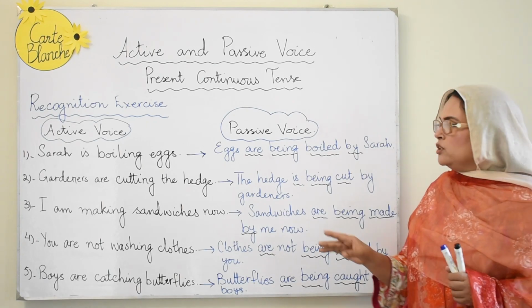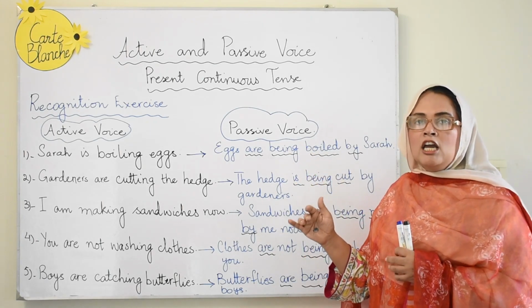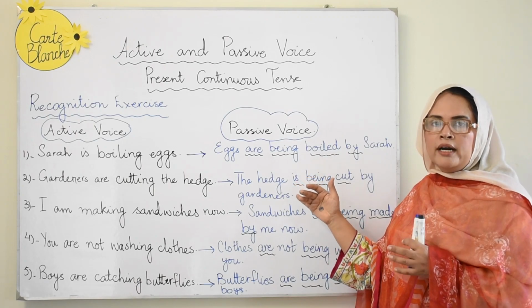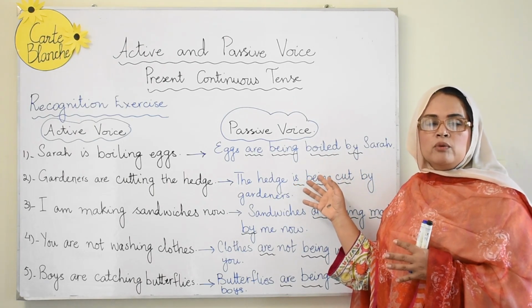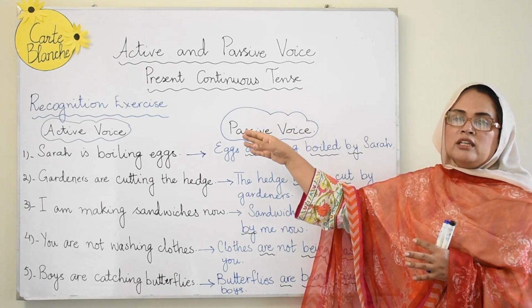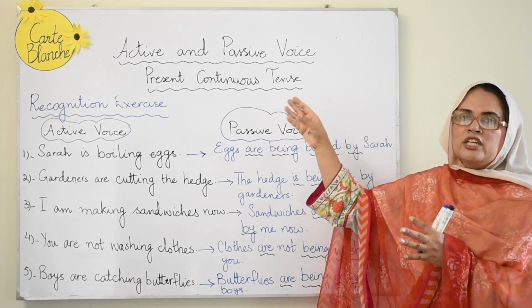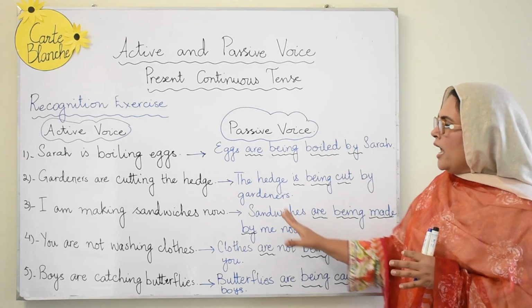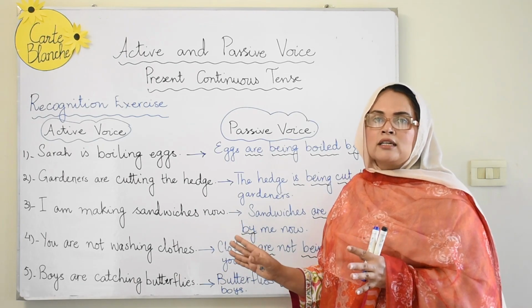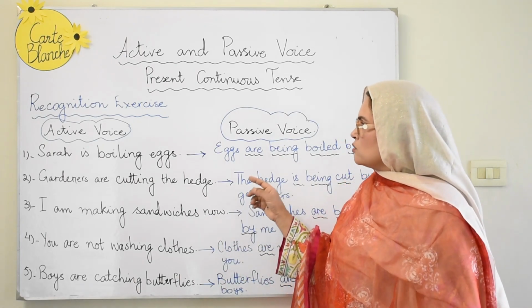We'll be using is, am, are, we'll be inserting the word being, and we'll be using the word by, we'll be using the third form of the verb, and subject will be changing position with the object and object will be changing its position with the subject. So on this side all the rules have been applied, and on this side we have just got the active voice sentence.